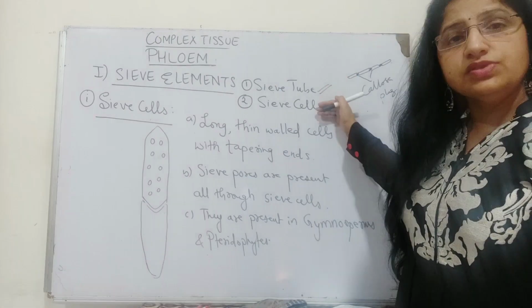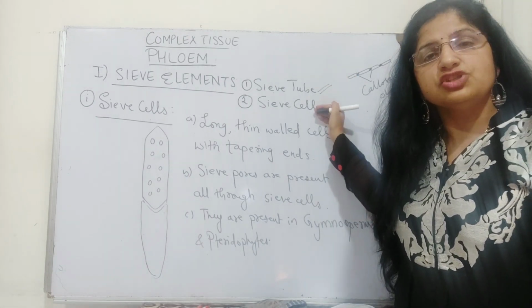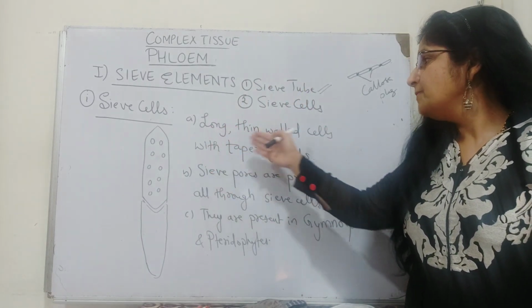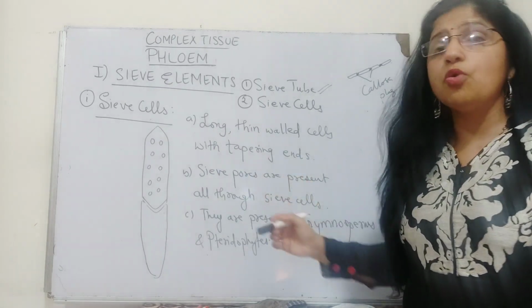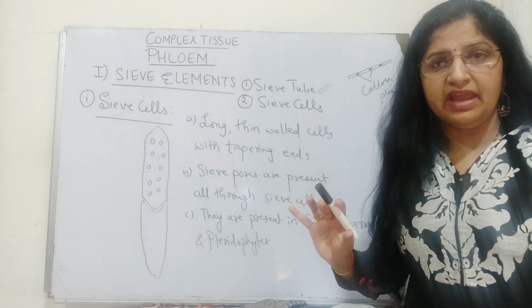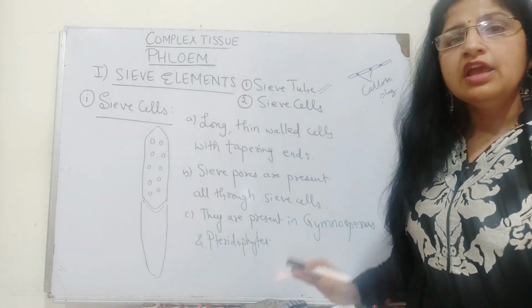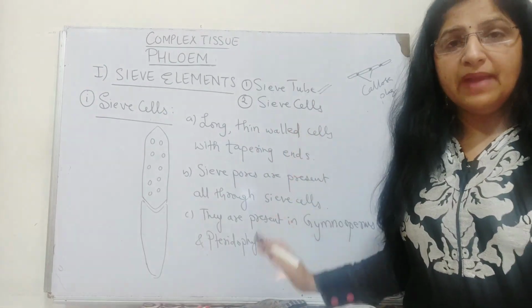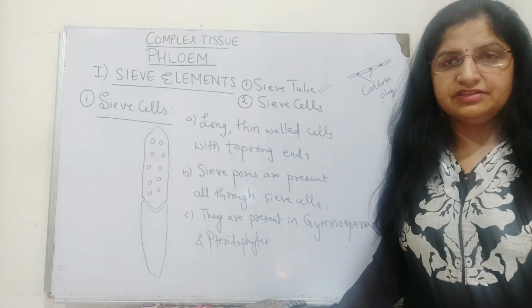In contrast, gymnosperms and pteridophytes show the presence of sieve cells. These are also long tapering cells connected end to end, but the sieve pores are not present in any sieve plate; they are present throughout the sieve cell to help the conduction. They do not have any companion cells associated with them to control their nuclear activity.